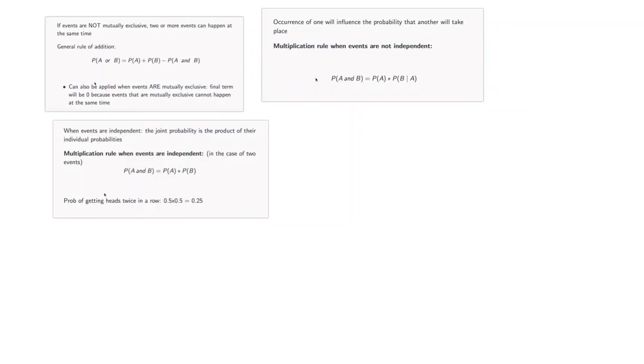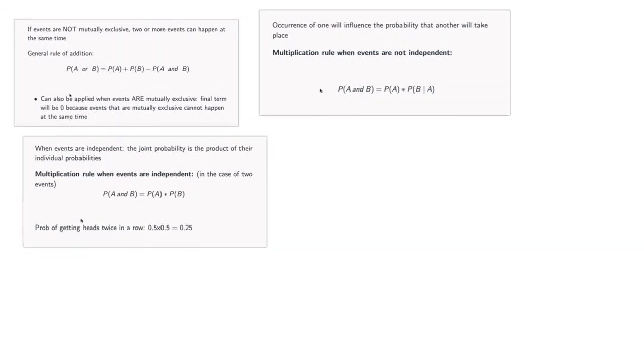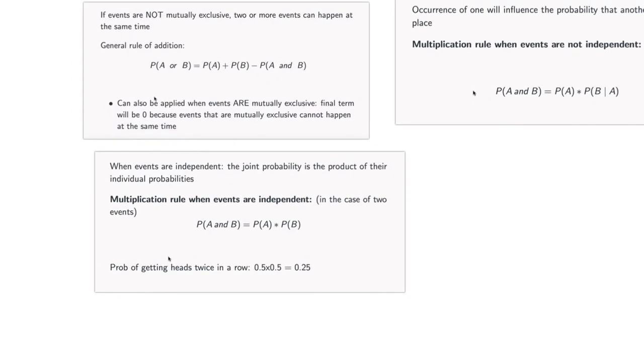Looking at the next slide, if events are not mutually exclusive, 2 or more events can happen at the same time, and the general rule of addition is this. So if the events are not mutually exclusive, there's still going to be some addition going on, right? We're going to be adding the probability of one thing plus the probability of the other thing, but then you have to subtract what you could consider to be the intersection of those 2 events. You have to subtract the probability of both of the things happening at the same time, okay?